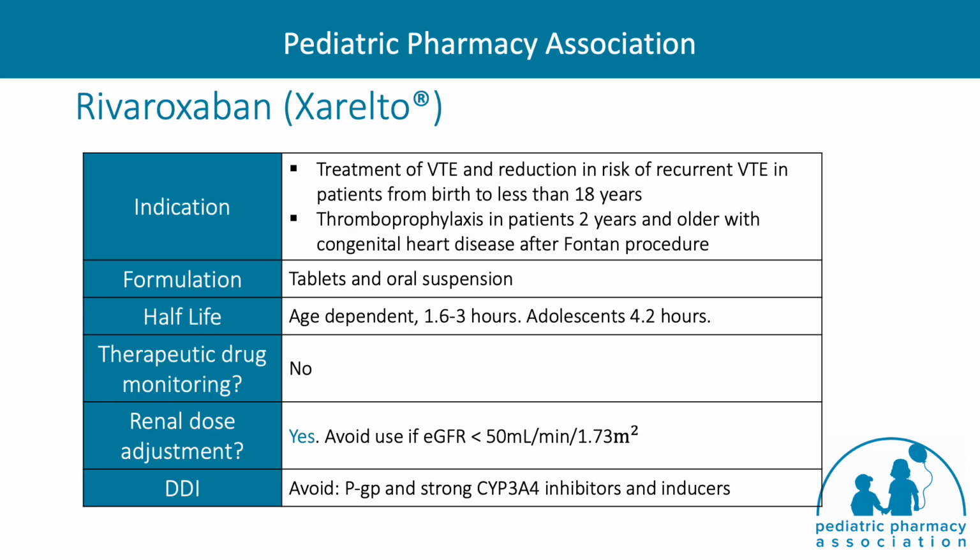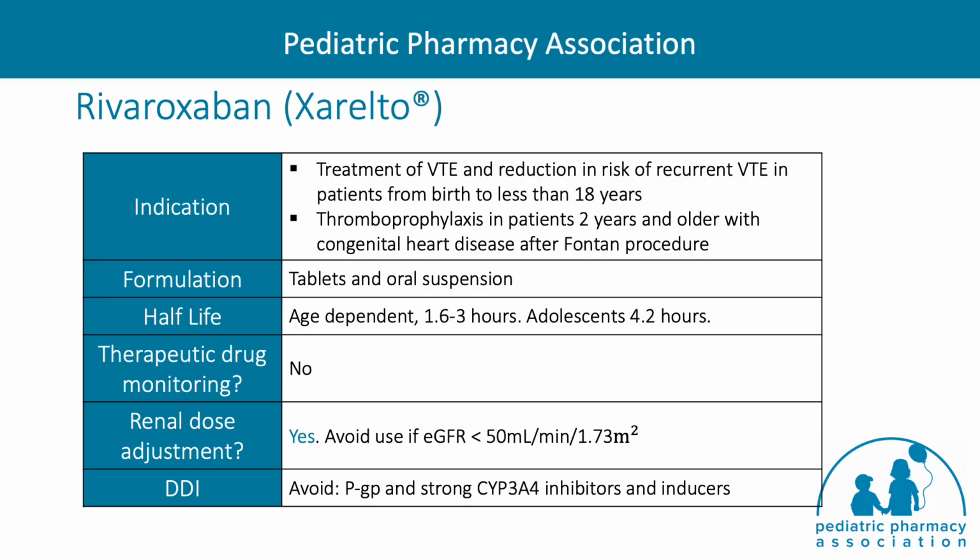Based on the findings of the Einstein Jr. trial, rivaroxaban has been approved for use in patients from birth up to 18 years of age for the treatment of VTE or prophylaxis of recurrent VTE, as well as thromboprophylaxis for patients 2 years or older with congenital heart disease after a Fontan procedure.